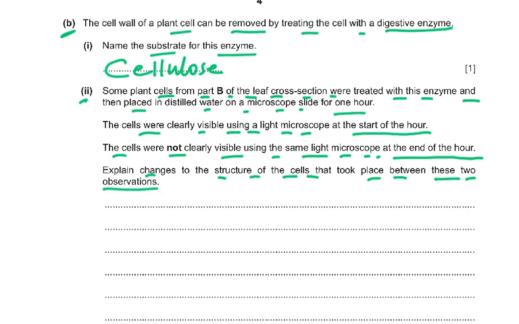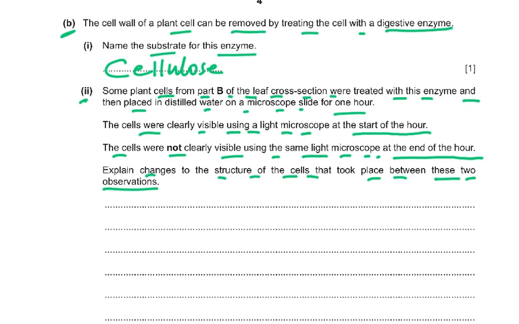So first, what was happening? The cells were clearly visible at the start of the hour. What did we do? We took the plant cells from part B of the leaf and they were treated with the enzyme, so we digested the cell wall and then we placed it in distilled water on a microscope slide for 1 hour. Now the cells were visible in the beginning, but after an hour, you couldn't see them. What had happened? Something must have happened.